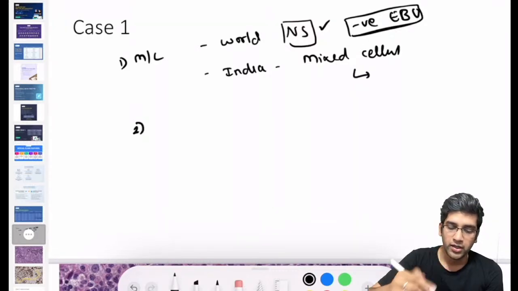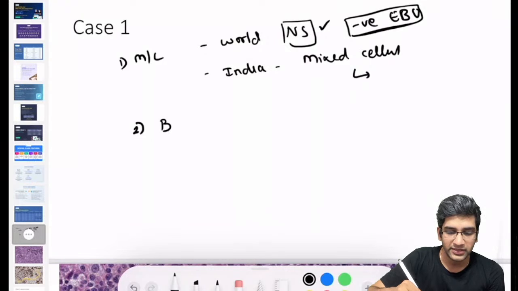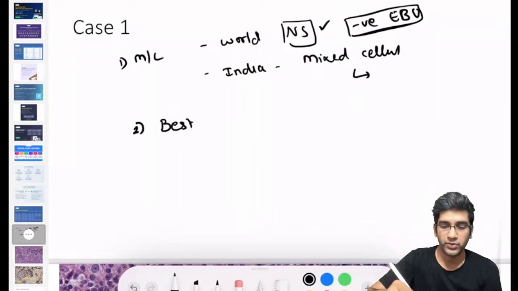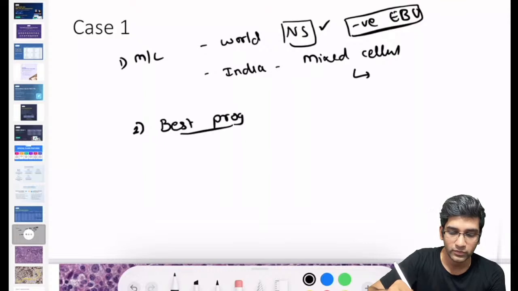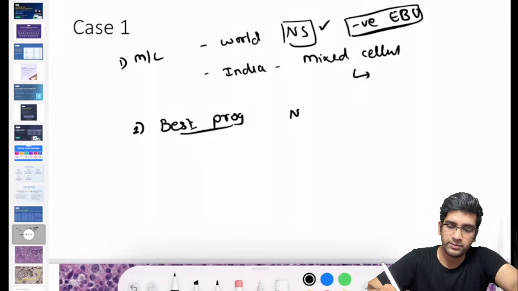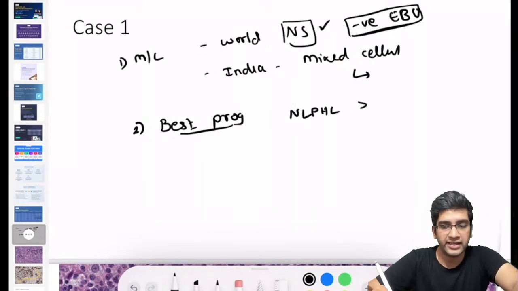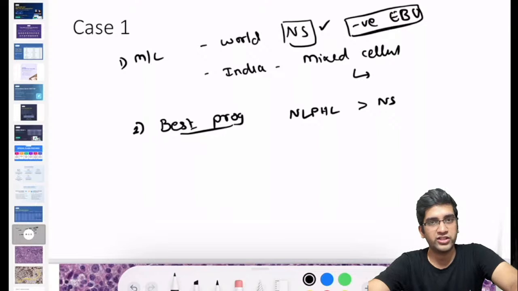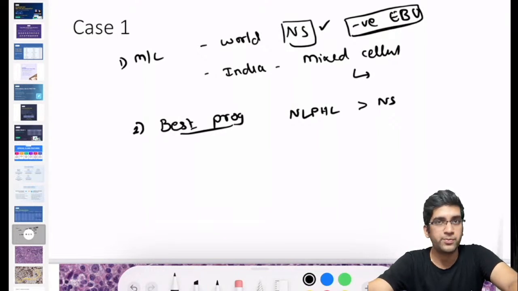Second, when I say it's a Hodgkin's lymphoma, tell me the Hodgkin's lymphoma with the best prognosis. Which group of Hodgkin's lymphoma do you think will have the best prognosis? Which subtype? It's obviously your NLPHL. The best will be NLPHL, then comes your nodular sclerosis, then comes mixed cellularity, lymphocyte rich and lymphocyte depleted in that order, right? The best prognosis is lymphocyte predominant.